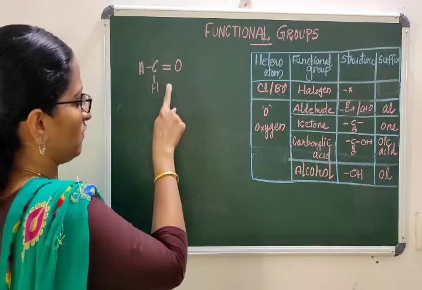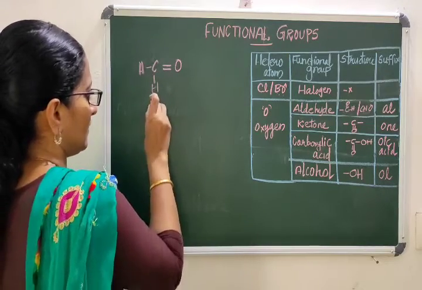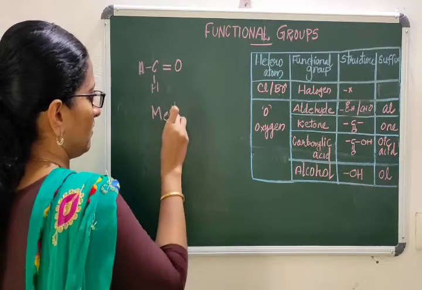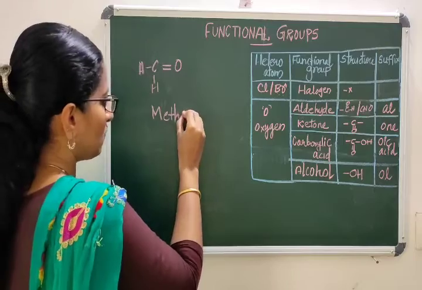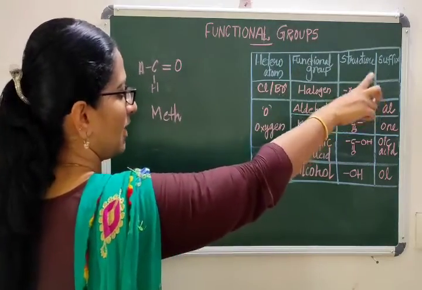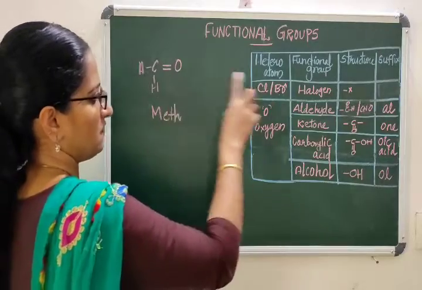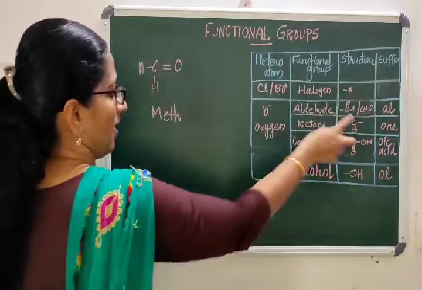So what is the name of the compound? The word root is meth, since it is 1 carbon. Along with meth, you have to add the suffix. What is the suffix of aldehyde? It is al. CHO is al.